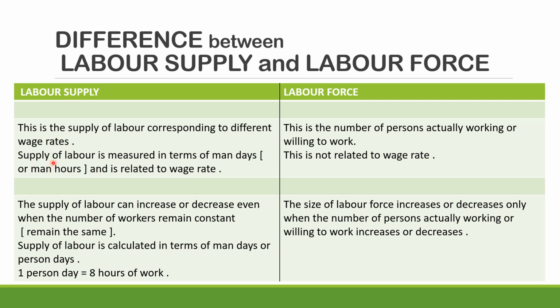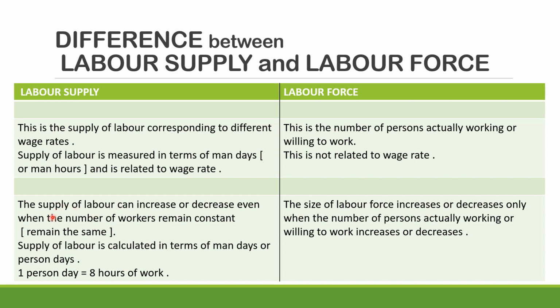Labor supply is the supply of labor measured in terms of man days or man hours, and it is related to the wage rate. In the first slide, it was made very clear to you. Labor force is the sum total of the people who are actually working, maybe self-employed, maybe employees, or they are willing to work. They don't have work, but they are willing to work. The sum total of these people, and this is not related to the wage rate. Labor supply is related to the wage rate, and labor force is not related to the wage rate.